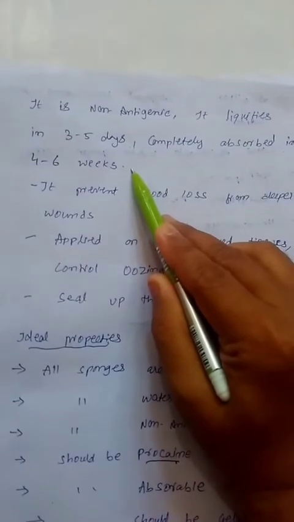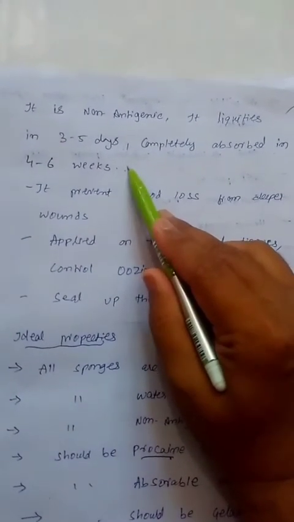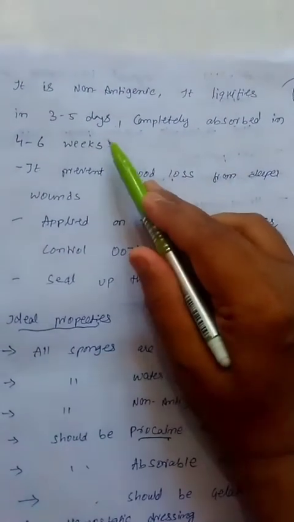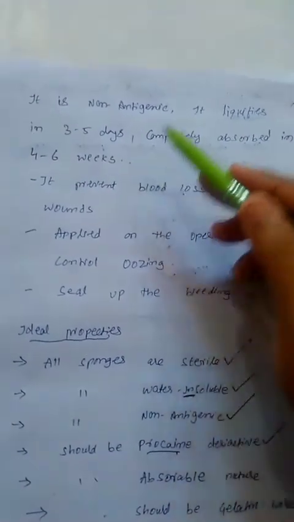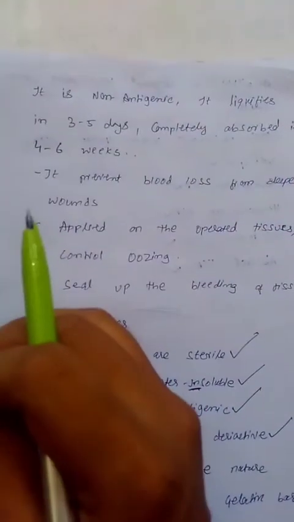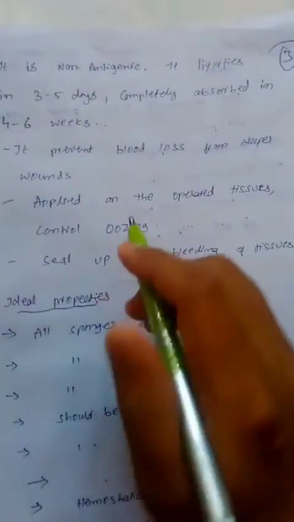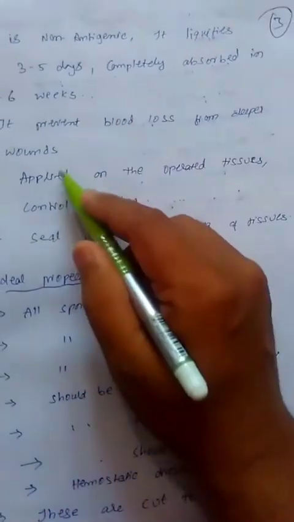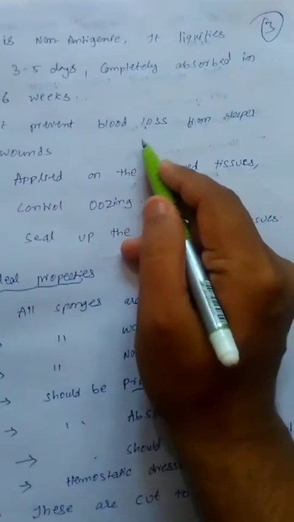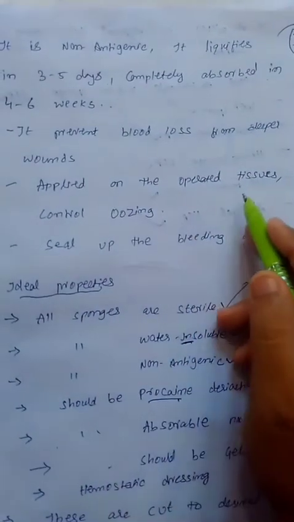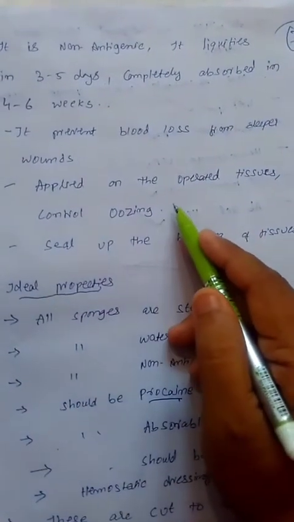Okay, at the starting it looks like a gelatin sponge. After 4 to 6 weeks, it completely liquefies and is easily absorbed on the bleeding surface area, so it stops and controls the flow of blood. It prevents the blood loss from deeper cuts. Preventing blood loss means controlling anemia. It is applied on the operated tissues, controlling the oozing.